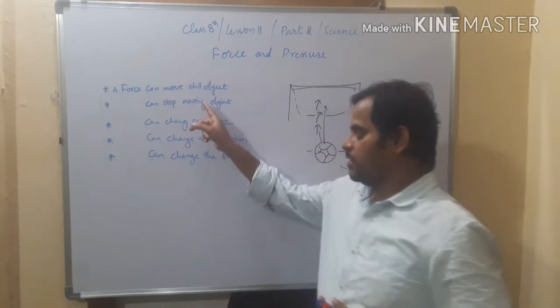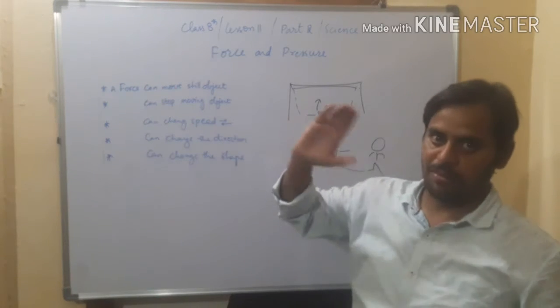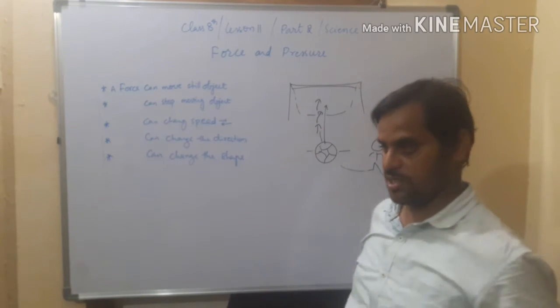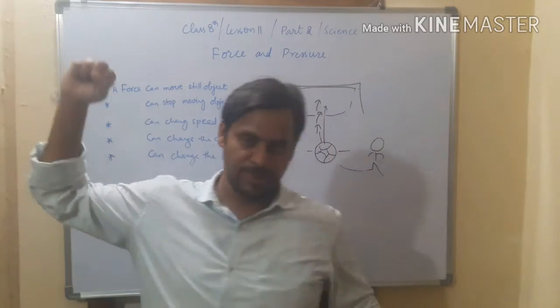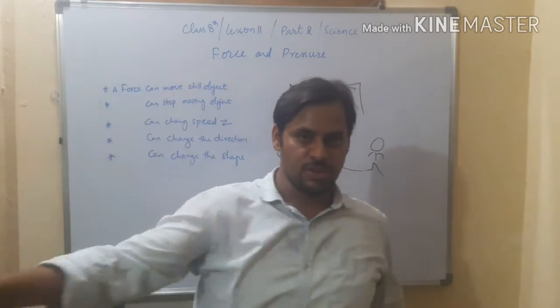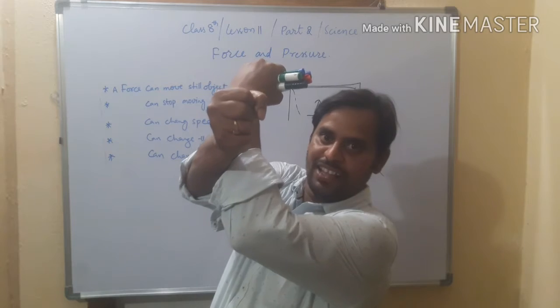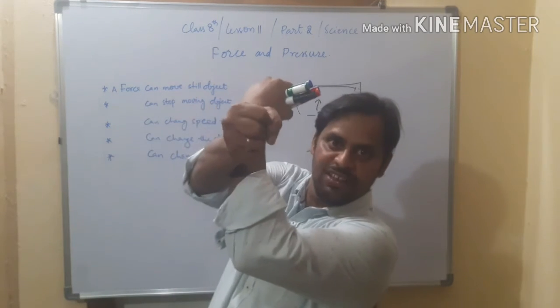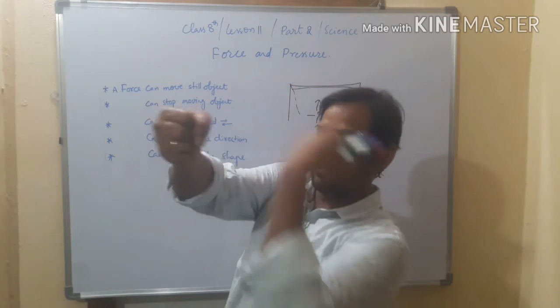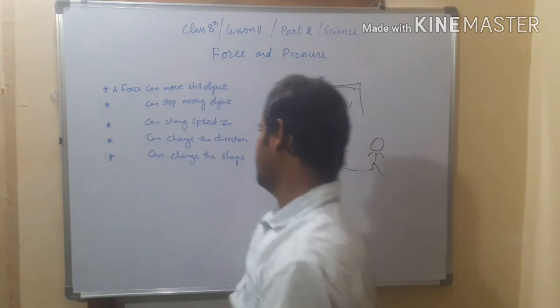Like that, force can stop a moving object. For example, someone is going to kick you, trying to hit you. Whenever you block like this, you are applying force and stopping the hand. The moving object stops because of force. And next,